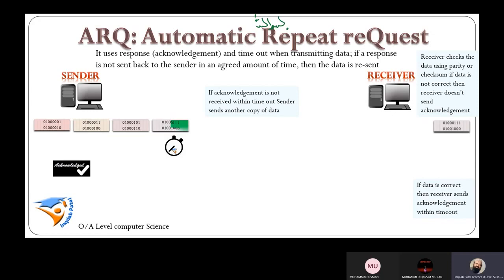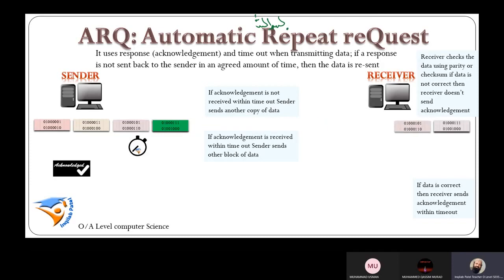If acknowledgement is received within timeout, then it will mark it as received and then send the next data packet, and wait for the acknowledgement and then next.